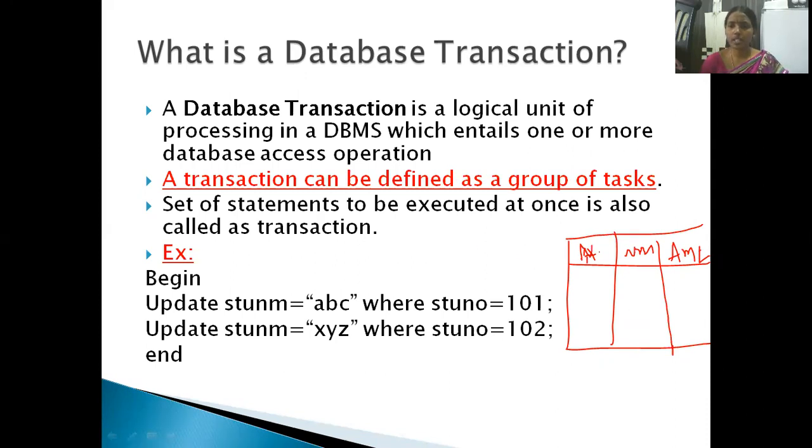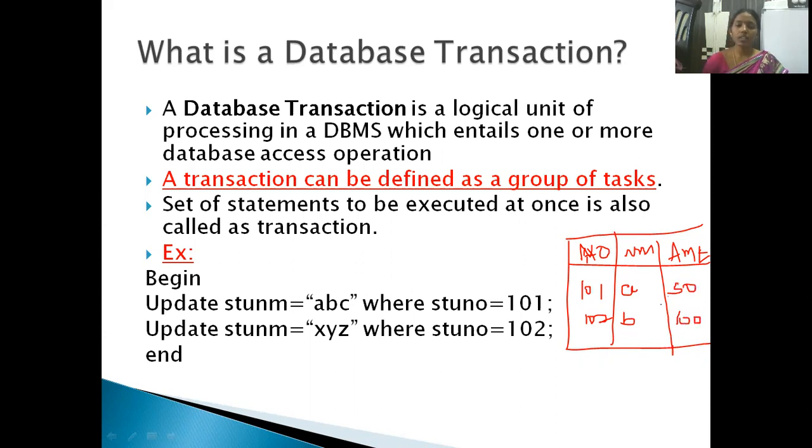In it we have the number of the student, name of the student, and amount of the student, that is, how much amount he has with him. The first student number is 101 and the second is 102. This student's name is A, and this student's name is B. Currently he has 50 rupees, and he has 100 rupees.